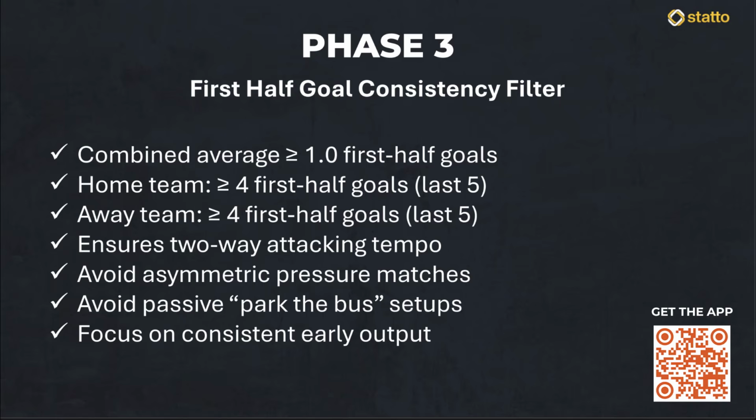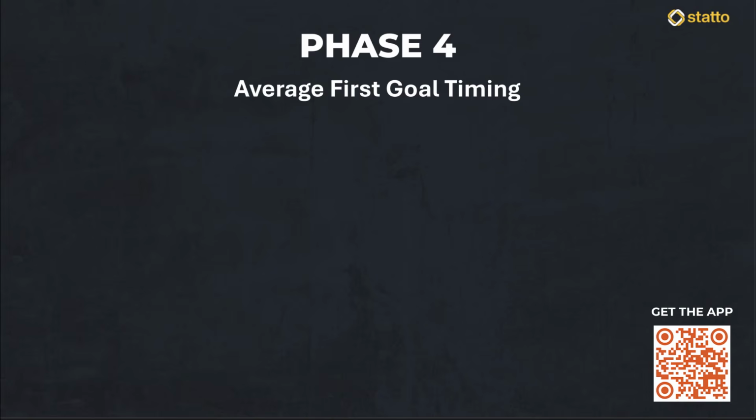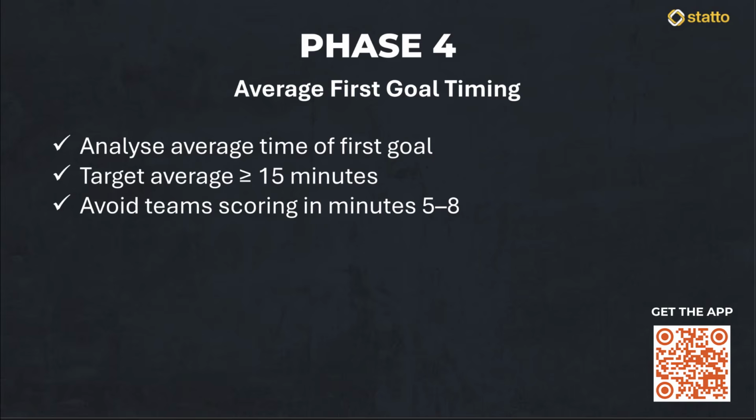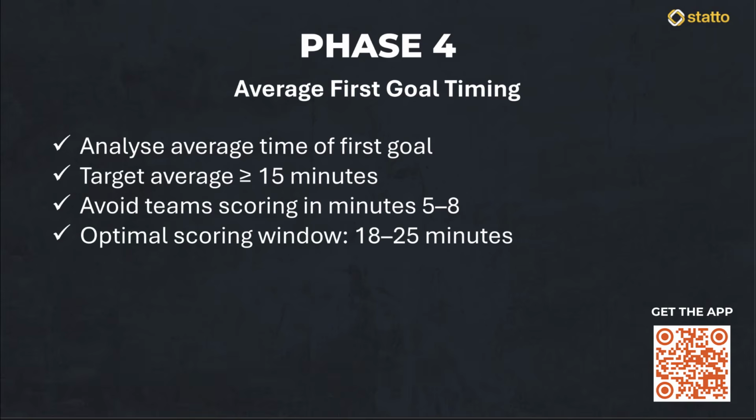On top of that, we move into Phase 4, which is the average first goal timing. This is perhaps the most sophisticated part of the filter because it sets up our entry strategy. This phase is an analysis of exactly when these teams tend to score their first goal. Why it matters is that if a team typically scores in the first 5 to 8 minutes, the price for a first half goal will be extremely short and offer zero value. However, if the data shows that the first goal typically arrives between the 18th and 25th minute, it opens up a massive opportunity for us.